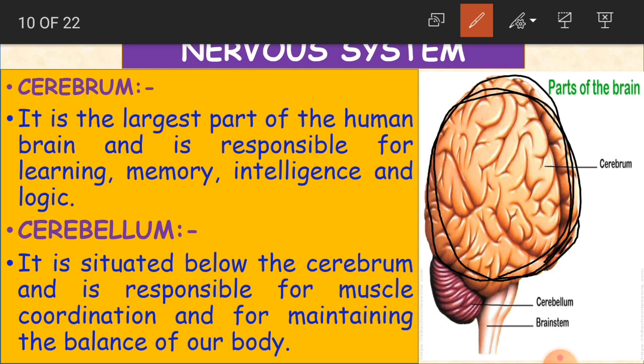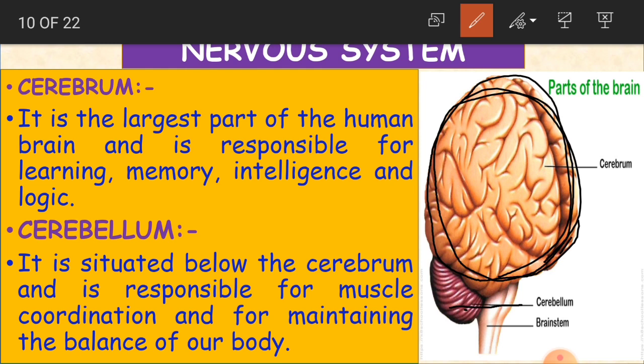Okay, children, and you have another one here. See, if you see the dark color portion down to the cerebrum, what is it? It is cerebellum. It is situated below the cerebrum and is responsible for muscle coordination and for maintaining the balance of our body. So cerebellum is related with the physical activities, like it is responsible for muscle coordination. Like muscles, they have to coordinate and move along together, okay, and for maintaining the balance of the body.